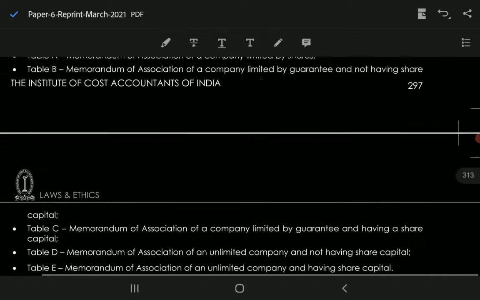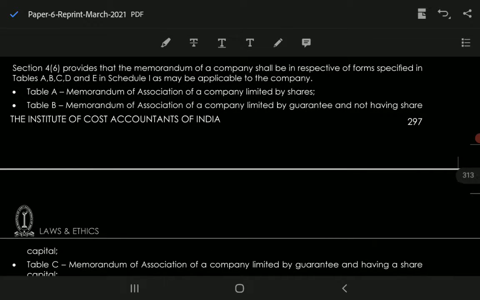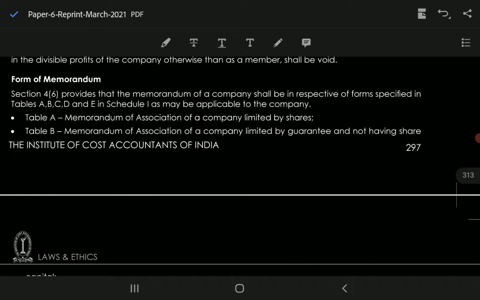All that is not important for theory purposes, but it can be asked for objective purposes also. In MCQs, they can easily ask which table is for whom. They will give you Table A stands for which area. So आपको अलग अलग ऑप्शन दे देंगे, लिमिटेड बाय शेयर्स, लिमिटेड बाय गारंटी, एंड यू हैव टू सेलेक्ट वन फ्रॉम इट. So it is important from the MCQ perspective.